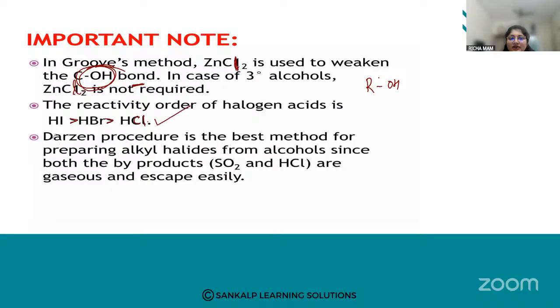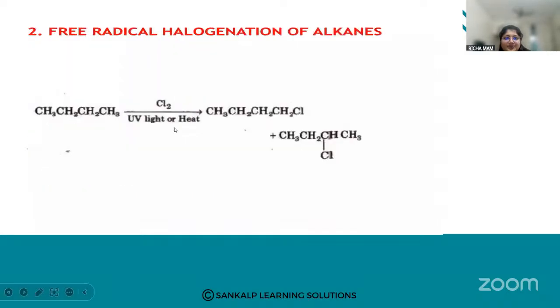We have discussed this also: the Darzens procedure is the best method for preparing alkyl halides because the byproducts obtained are both gases, and they can escape out easily. Okay, fine. Then the next method is free radical halogenation of alkanes. From free radical halogenation also we can obtain substituted haloalkanes.